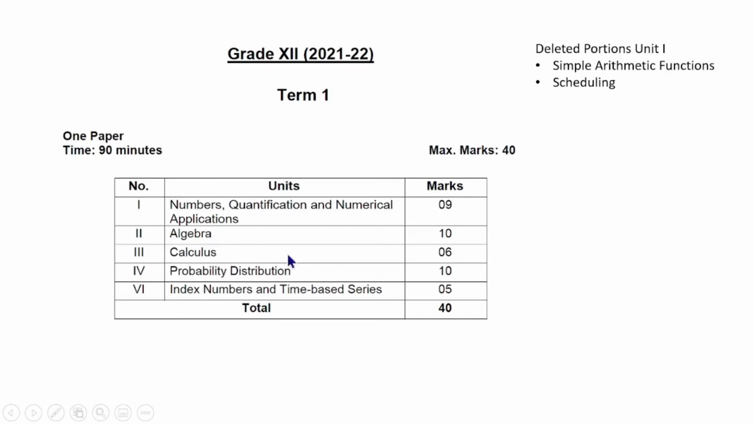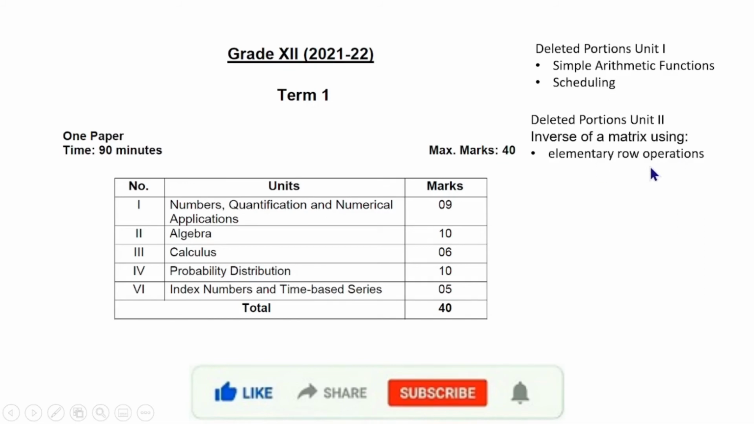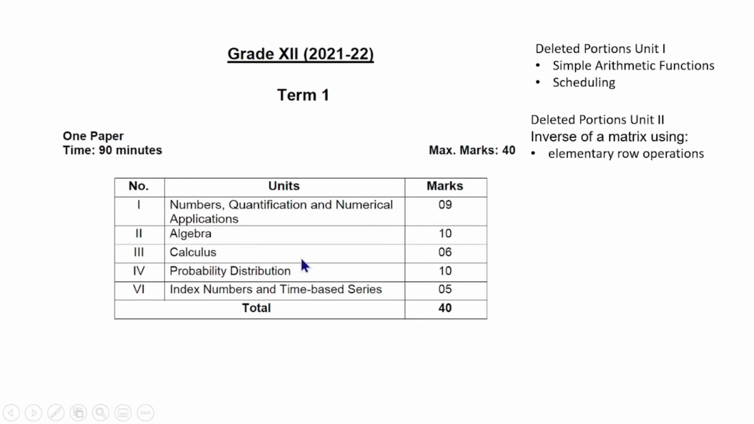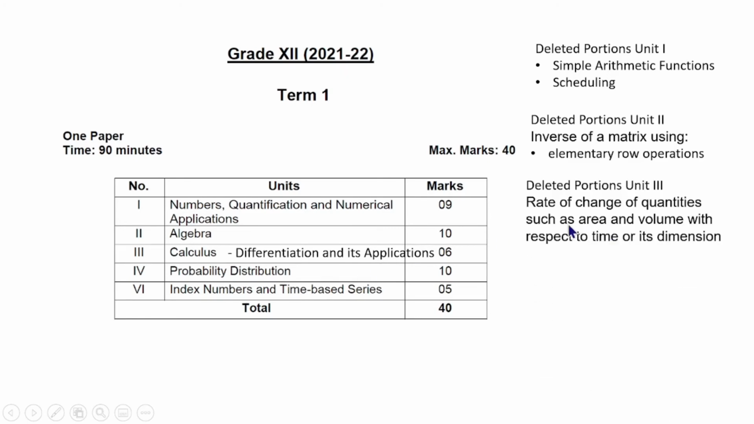Then the second unit algebra, with allocated marks of 10. The entire unit is there. In this second unit, the deleted portion is inverse of a matrix using elementary row operations. Then coming to the third unit calculus, as I already said, the marks allocated is 6, and these 6 marks will be from differentiation and its applications. Under this major topic, the deleted portion is rate of change of quantities such as area and volume with respect to time and its dimension.